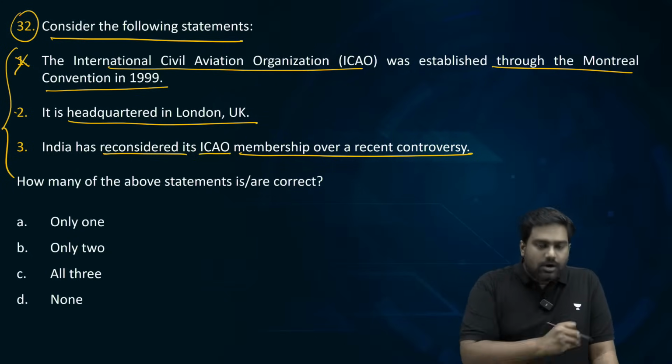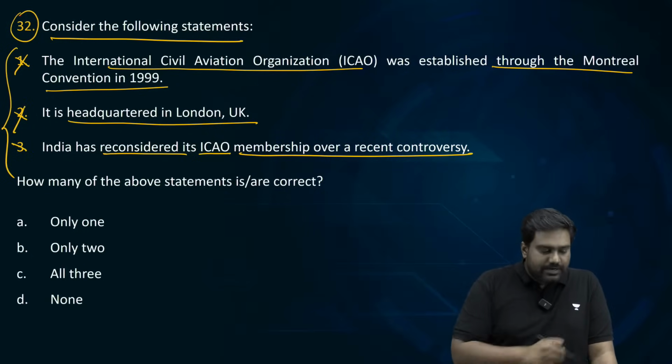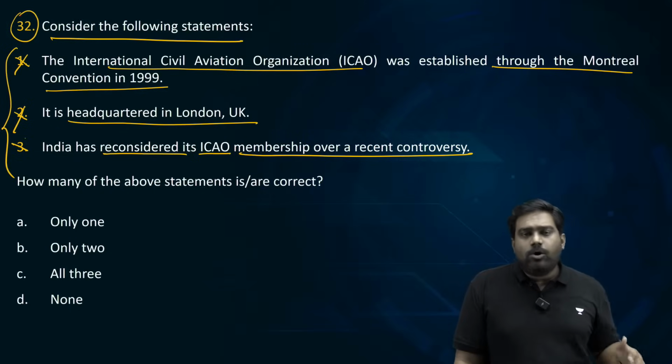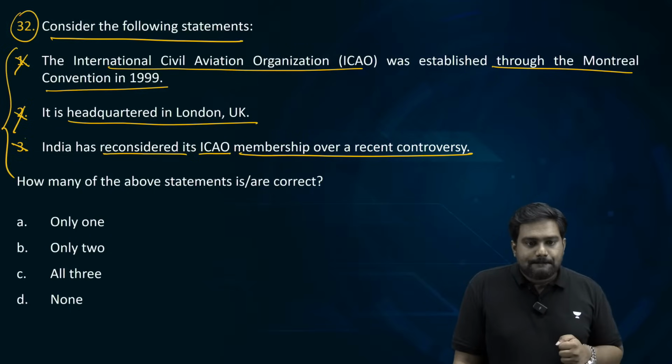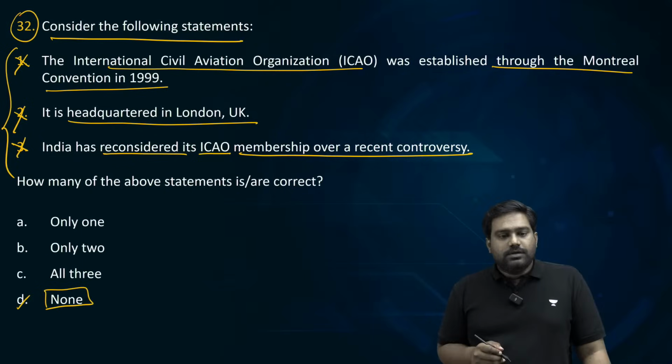Second statement is also wrong. How about the third statement? The third statement is also wrong. It's incorrect. All three given statements are incorrect. So the right answer is option D, none of the above.